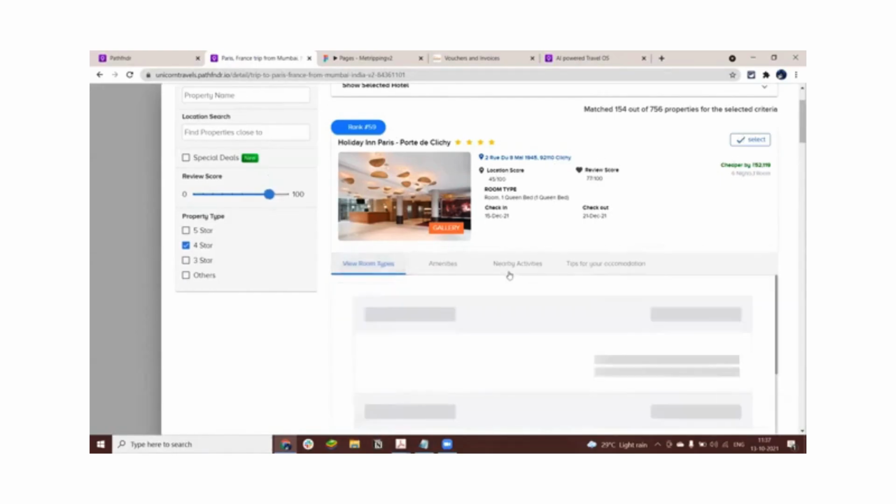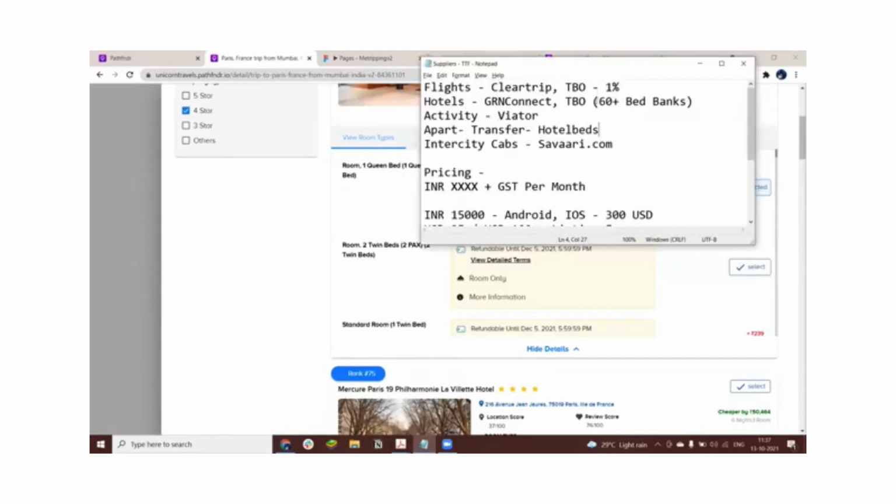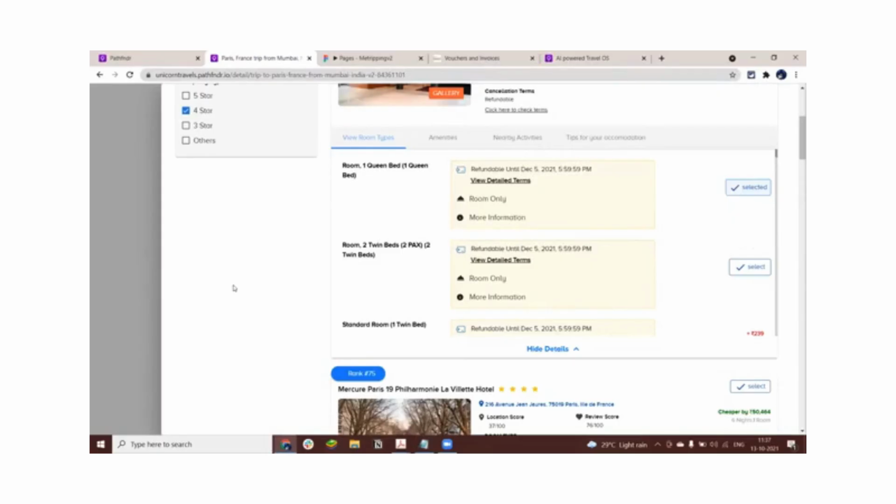At the same point of time, like I said to you, this inventory is coming from GRN Connect and TBO, and this is coming at the very same rates that are available within your own login. Traditionally, I recollect my days at Rotella, when I used to open a bunch of different supplier portals and then compare manually which pricing might be cheaper in which particular account.